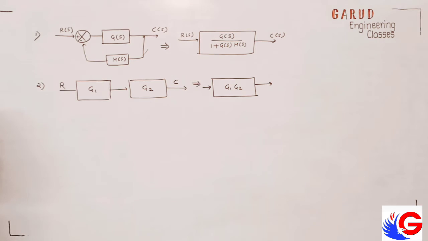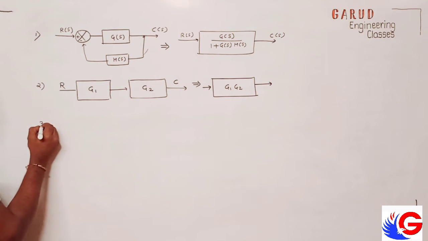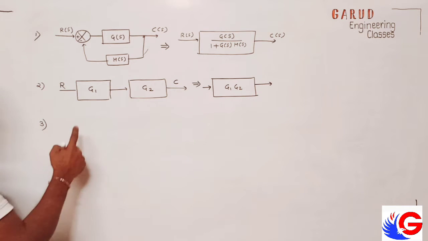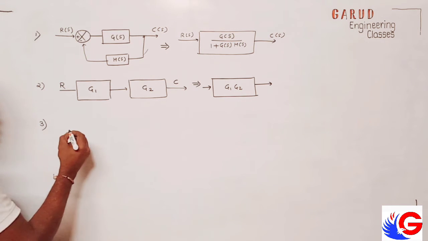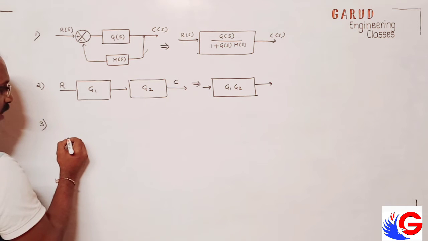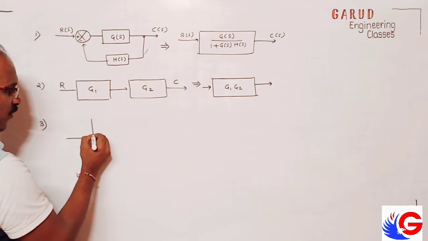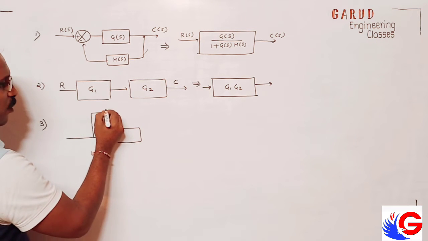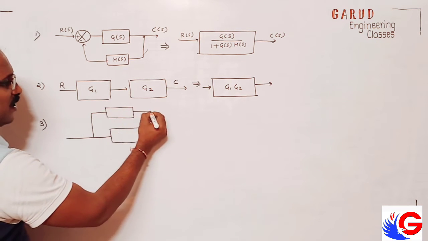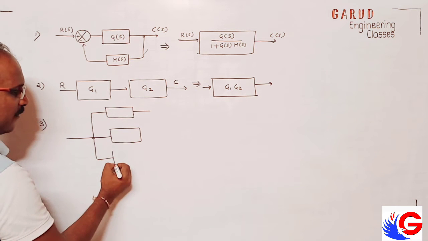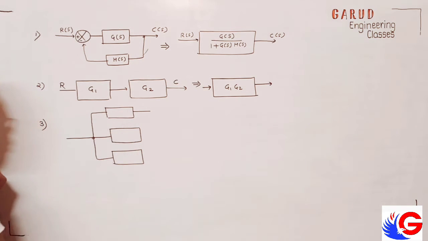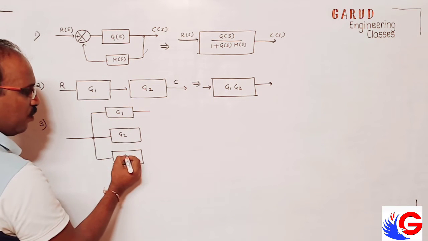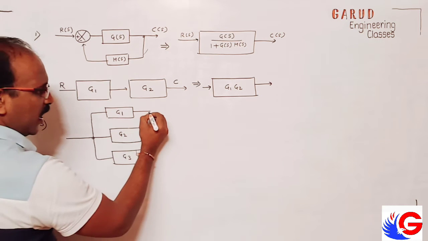Okay. Rule number 3. What if I connect 2 blocks in series? This is series. What if we connect 2 blocks in parallel? Suppose something takes off from here. There is 1 block. There is 1 more block here. Even if I consider 3 blocks or more than that. This is gain 1, this is gain 2, this is gain 3.